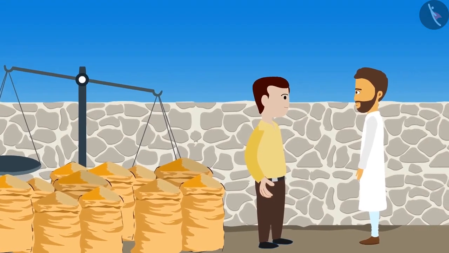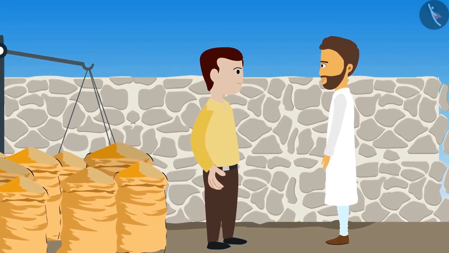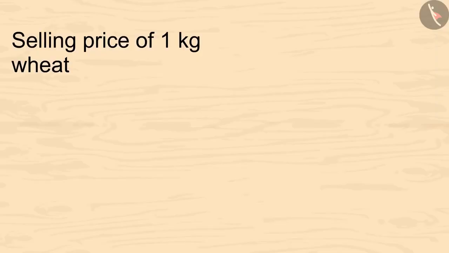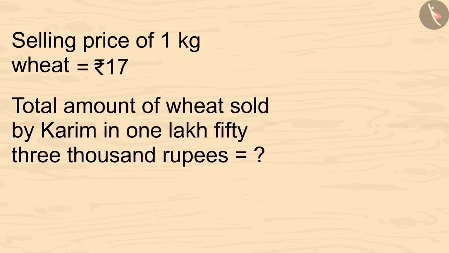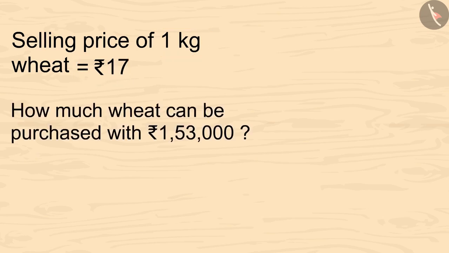Today Kareem is going to the market to sell his crop again. His crop is being weighed in the shop. The shopkeeper gave him 1,53,000 rupees. Kareem is very happy. If the selling price of 1 kg wheat is 17 rupees, so can you tell how many kgs of wheat is sold by Kareem? Kids, you can pause the video and calculate it. If we can buy 1 kg of wheat at the rate of 17 rupees, how much wheat can be purchased with 1,53,000 rupees?